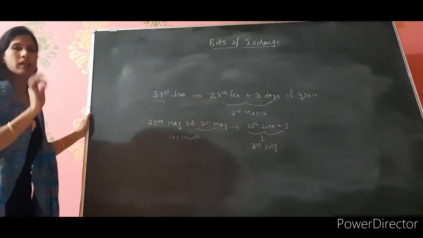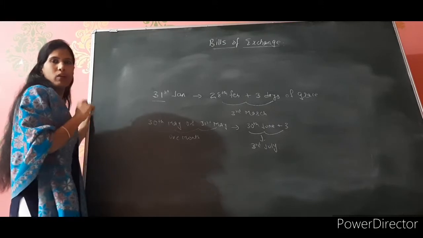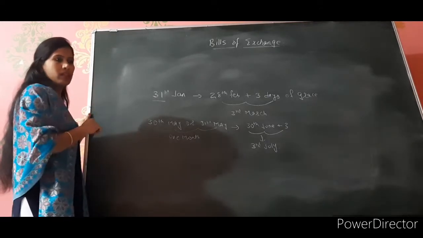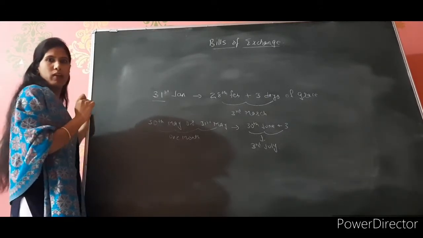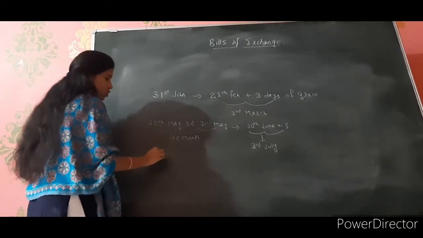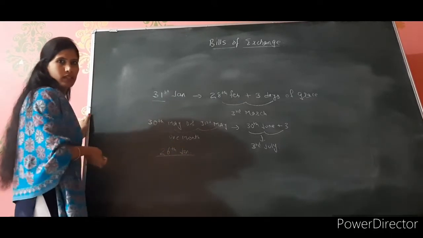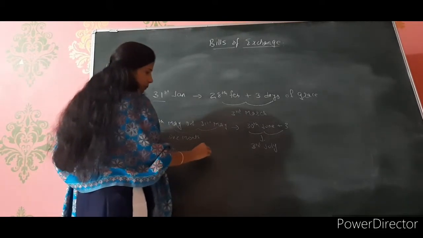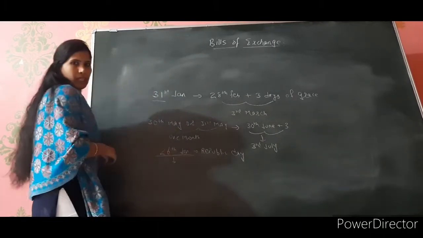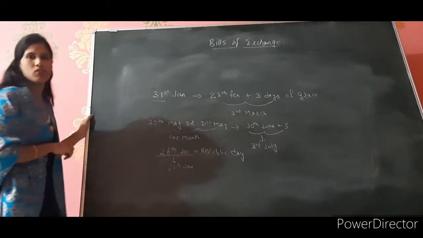Clear? Now these two you got the concept. Now suppose if there is a gazetted holiday or a bank holiday. Suppose 26 Jan, the bill you have drawn, and its maturity period lies on some of the gazetted days or the bank holidays, then what will be the maturity period? Now listen, suppose your bill is going to mature on 26th of Jan. So 26th Jan is a gazetted holiday, that is your Republic Day. So your bill is going to mature before this period. So your bill is going to mature on 25th of Jan, not on 26th of Jan.